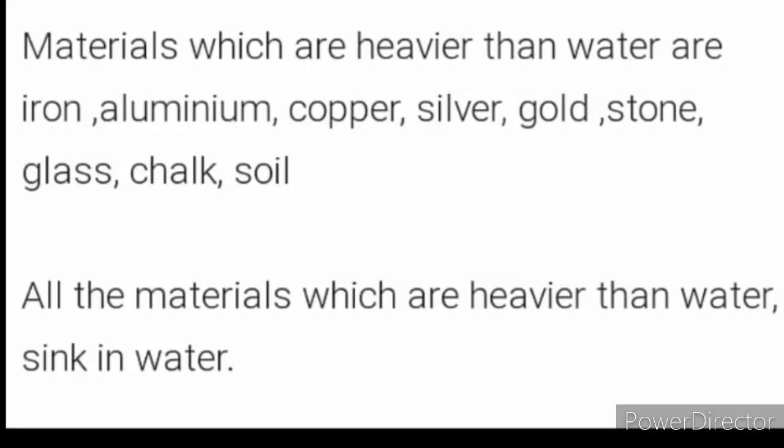Materials which are heavier than water are iron, aluminium, copper, silver, gold, stone, glass, chalk, soil. All the materials which are heavier than water sink in water.